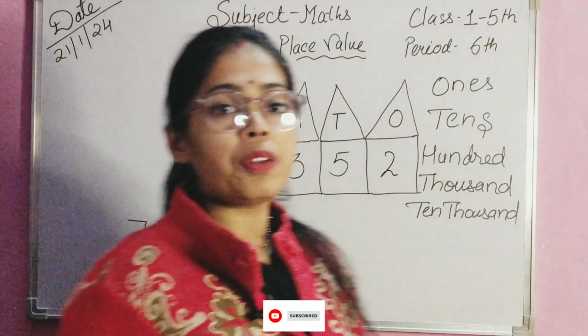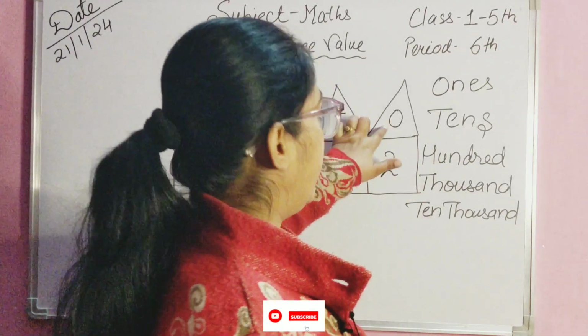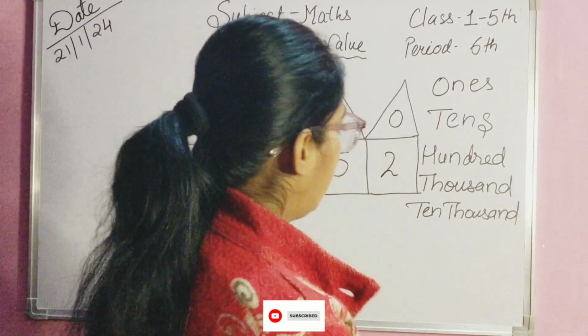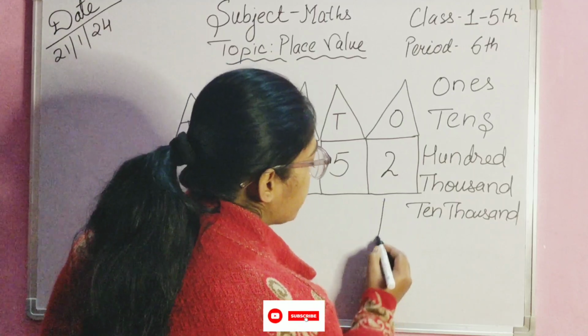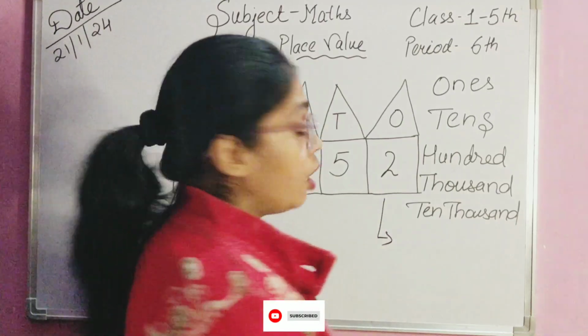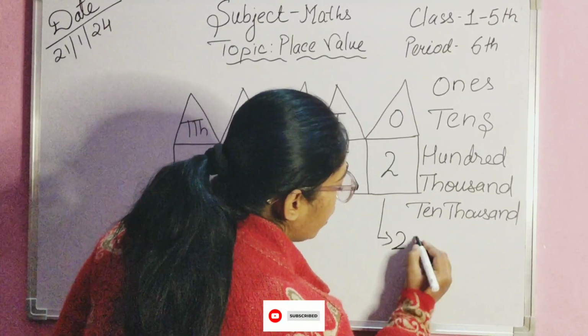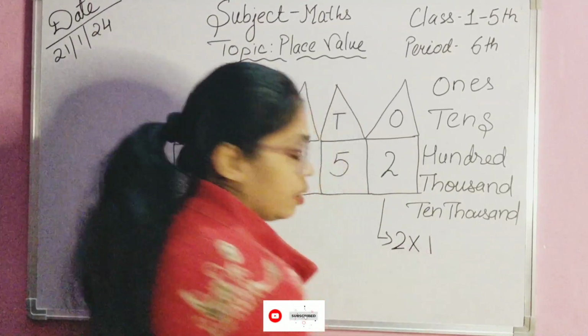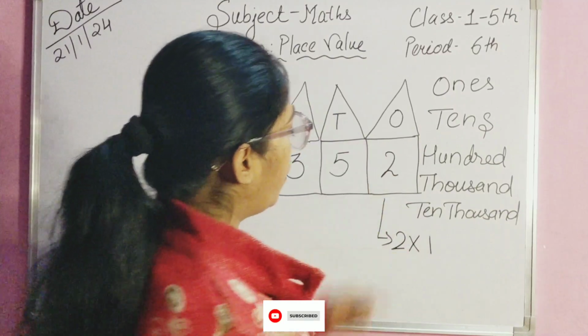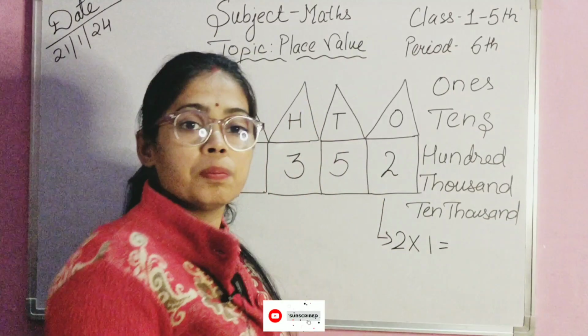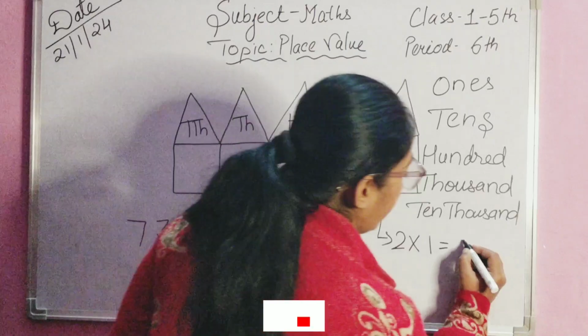Okay, so what we do, students, at one's place, which number is written? Number 2. 2 decided to visit, so 2 into 1. Okay, 2 into 1, what will come? 2.